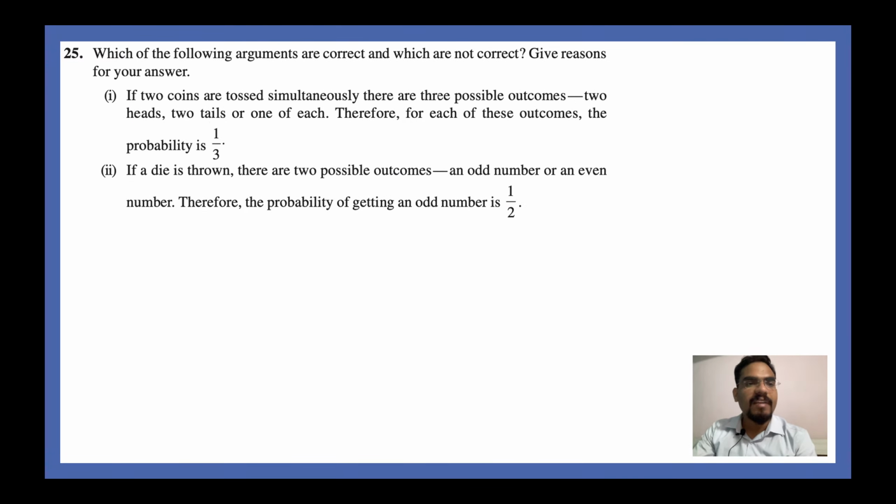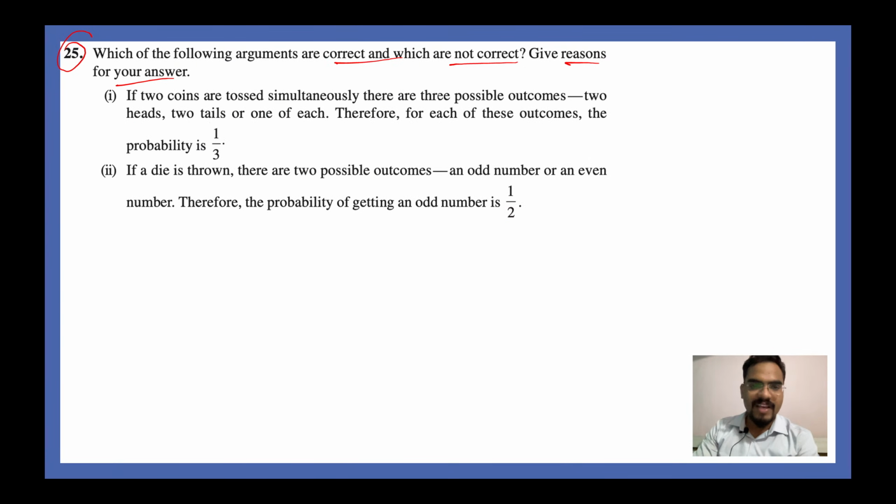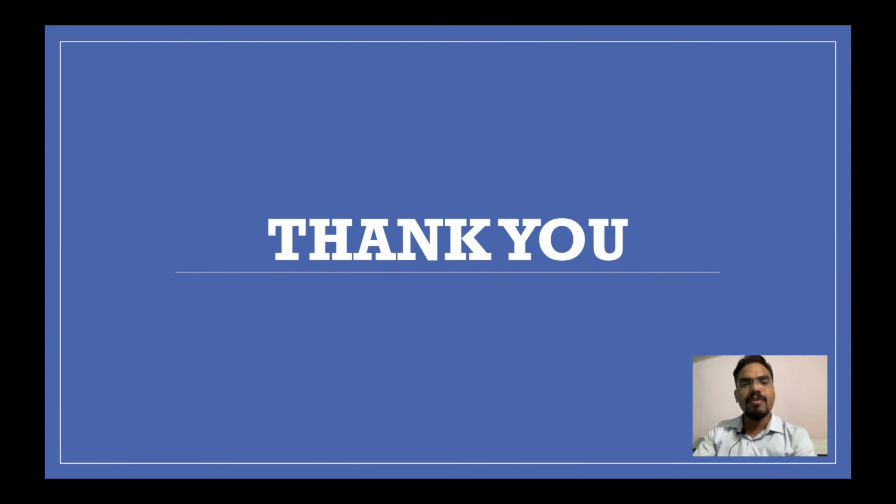What about question number 25? Which of the following arguments are correct and which are not correct? Give reasons for your answer. And you guys can also do this question. Question number 25. So I leave question number 24 and 25 to you. Try these questions and you will be good to go in the probability chapter. So that's it from my side for today, guys. This is what I have for you today.